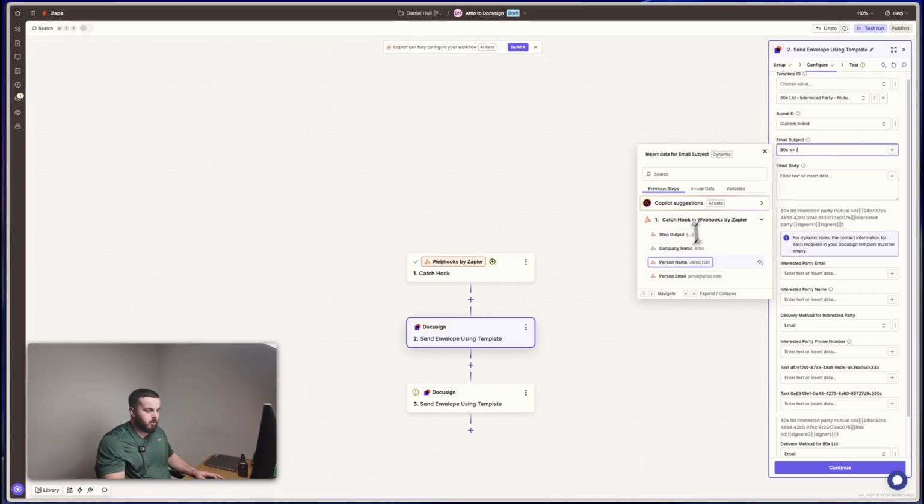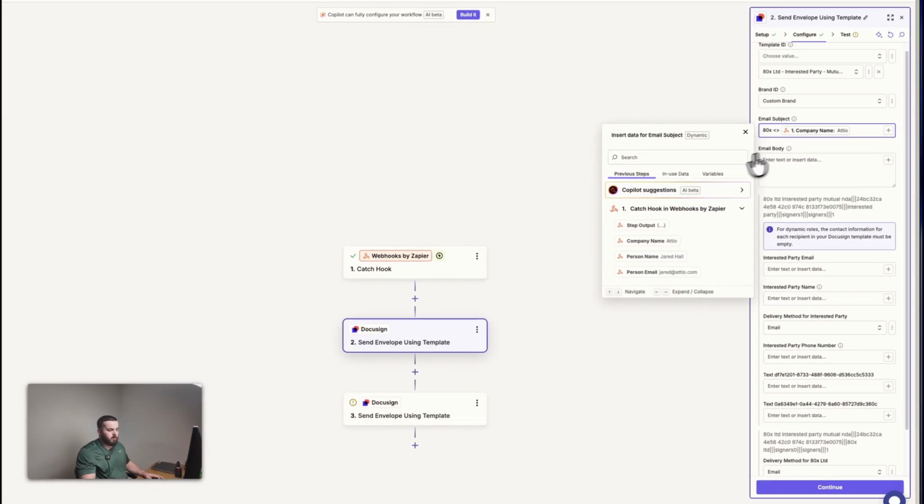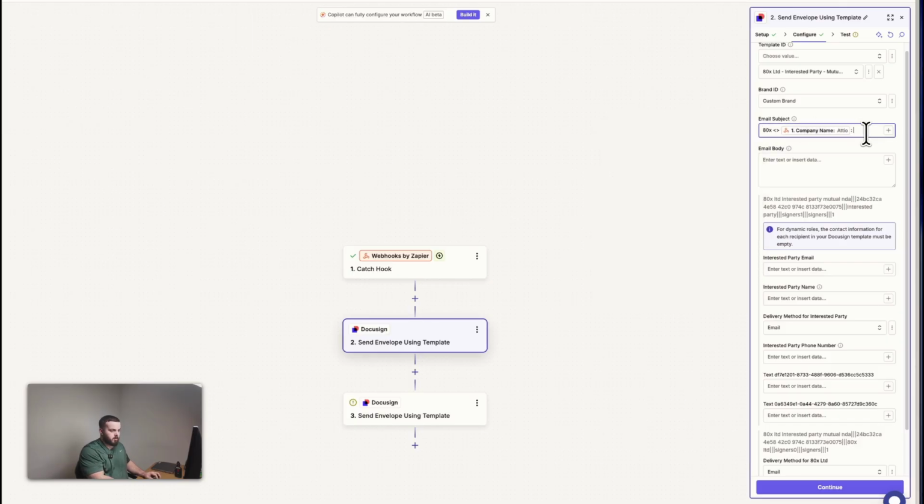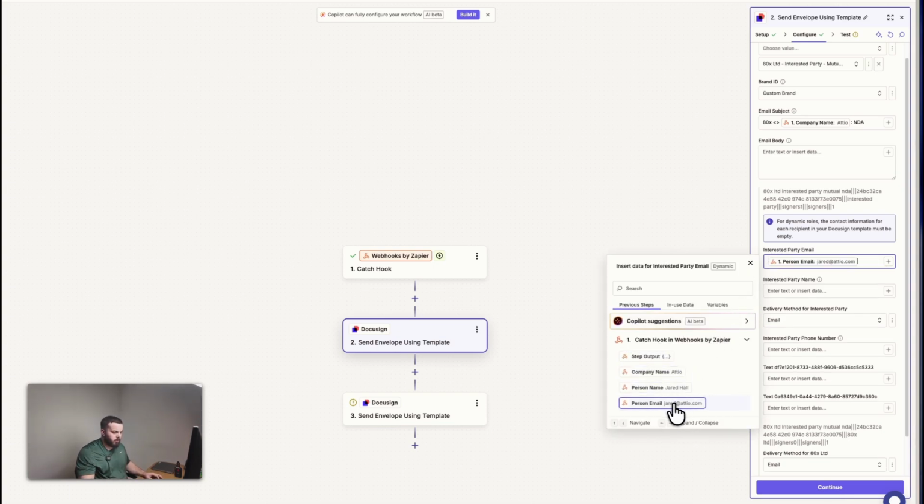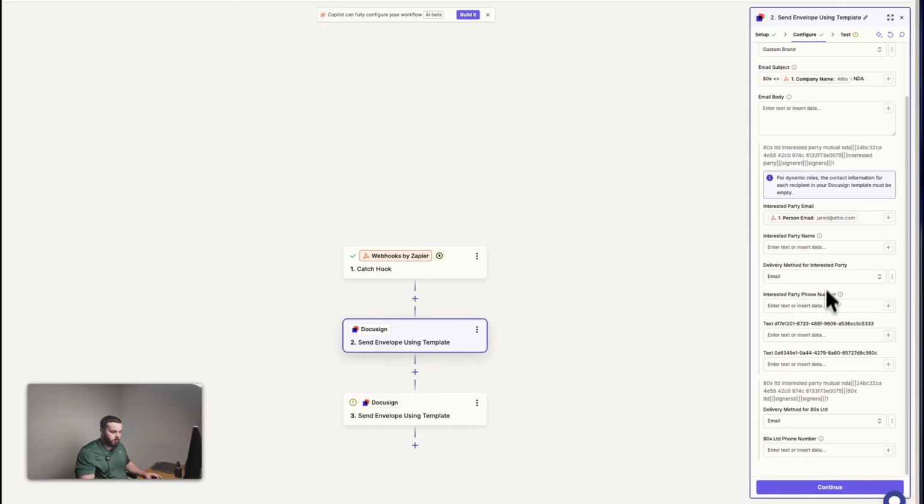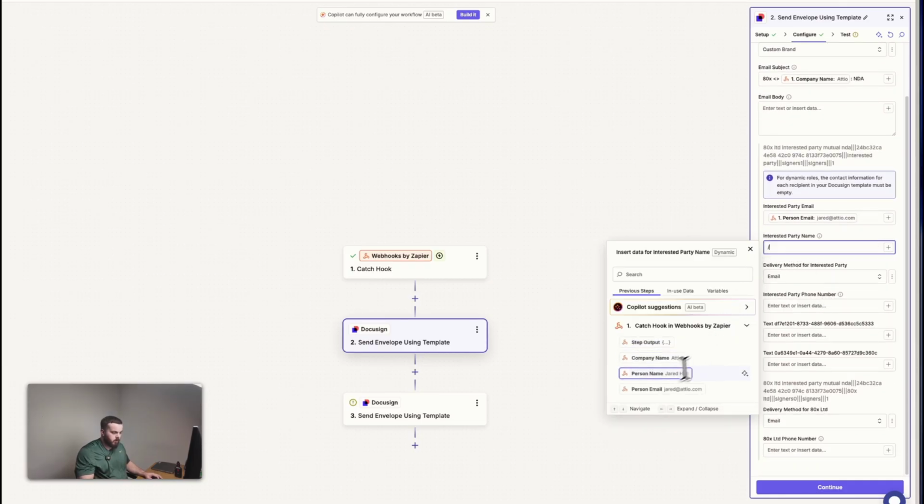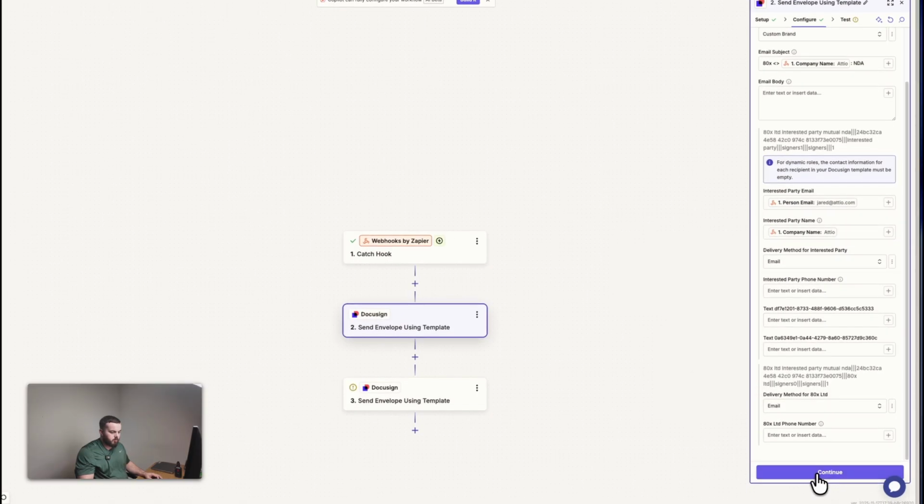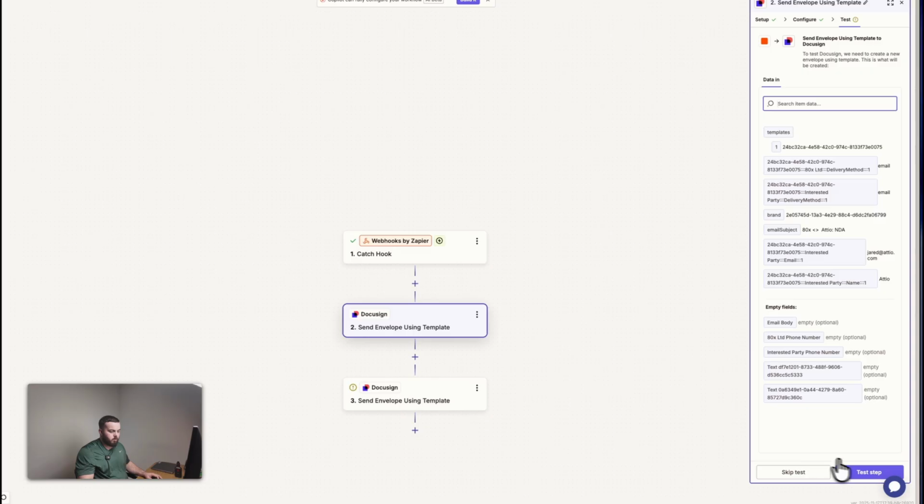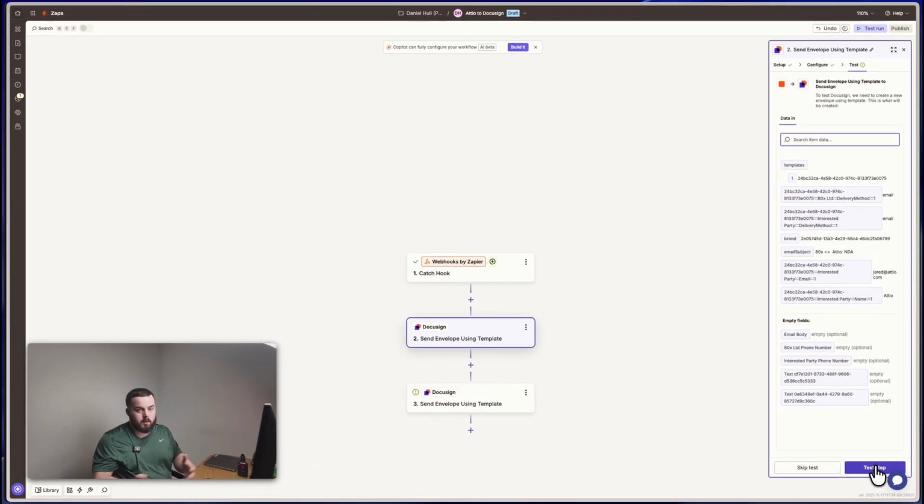So we could do a slash and then we could choose the company name value that was provided to us from Attio. And then I could say NDA here. In DocuSign, we have an interested party email. This is the email of a recipient. So I'm going to hit a slash and then choose the person email that was again provided by Attio. And then on the interested party name, I'm going to hit slash and then do company name. This looks pretty good. So if we click continue and then we click test step, then that will send the DocuSign to Jared.